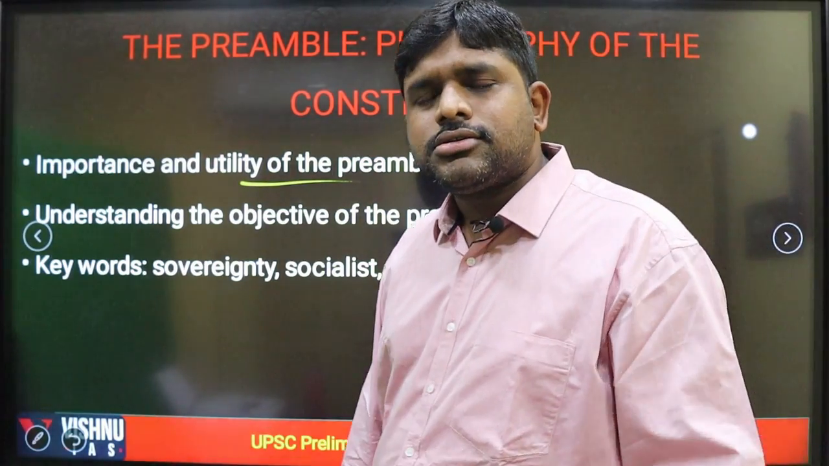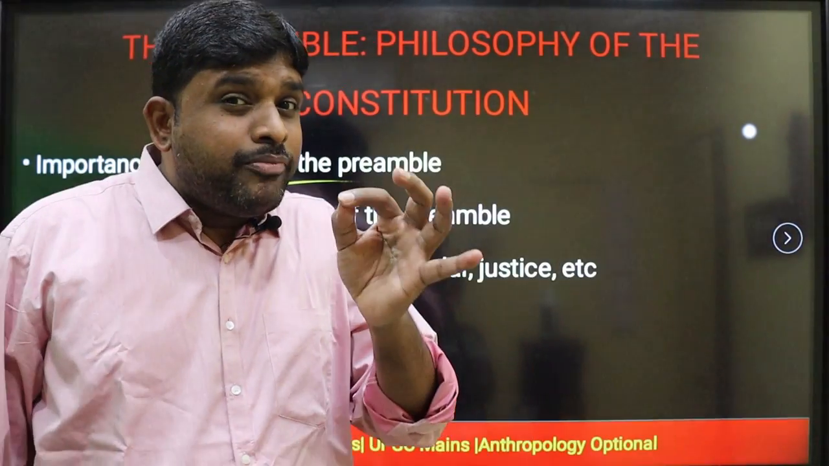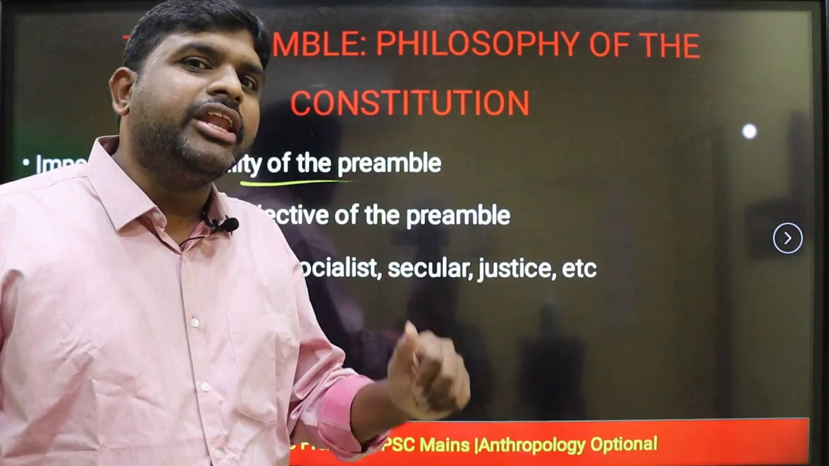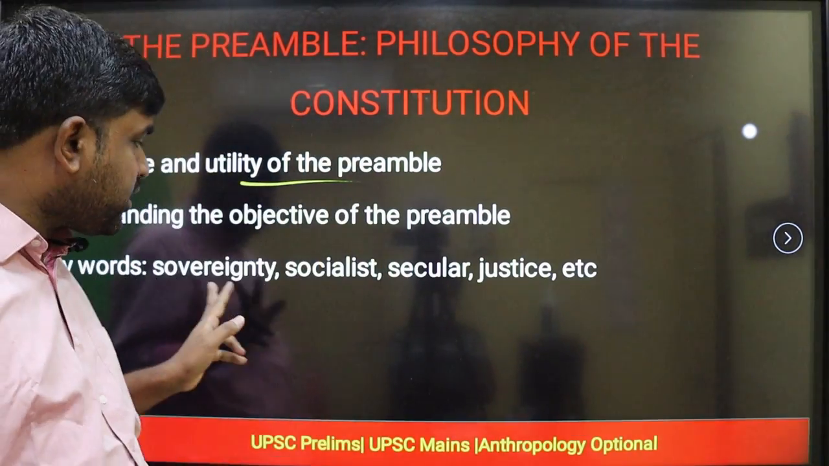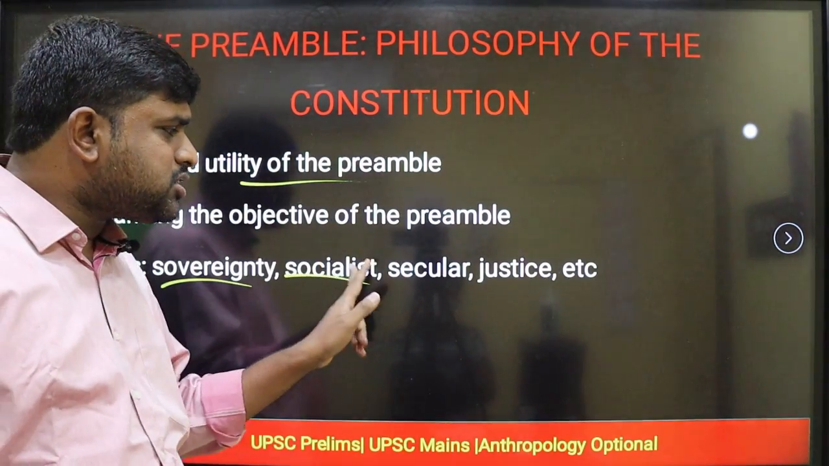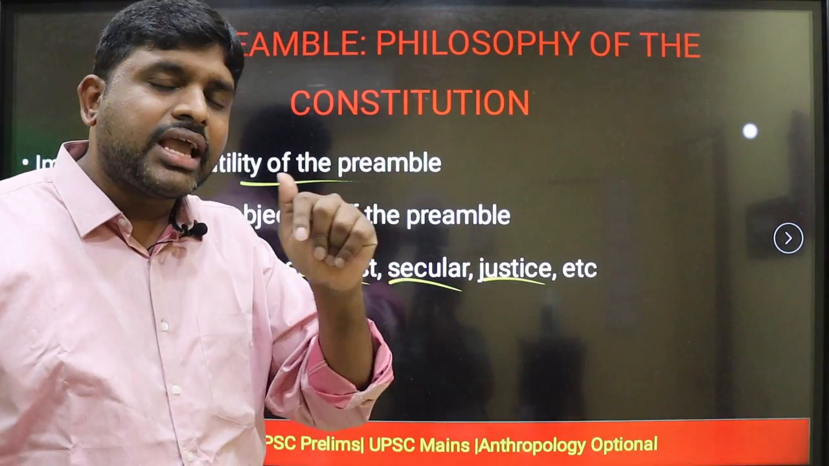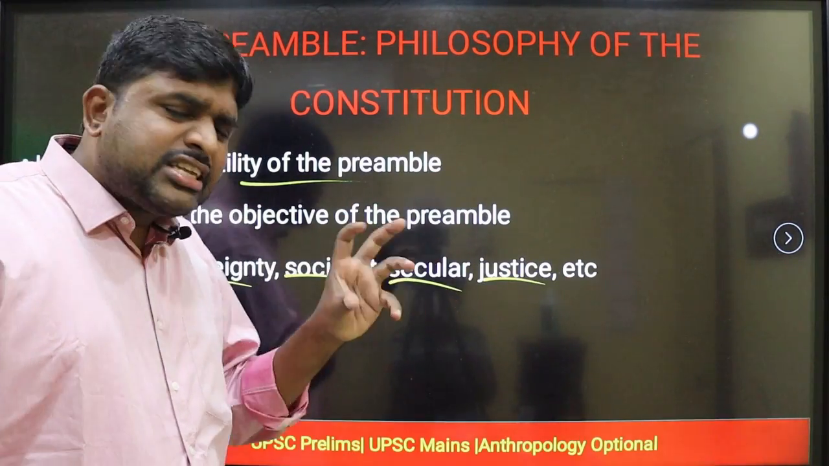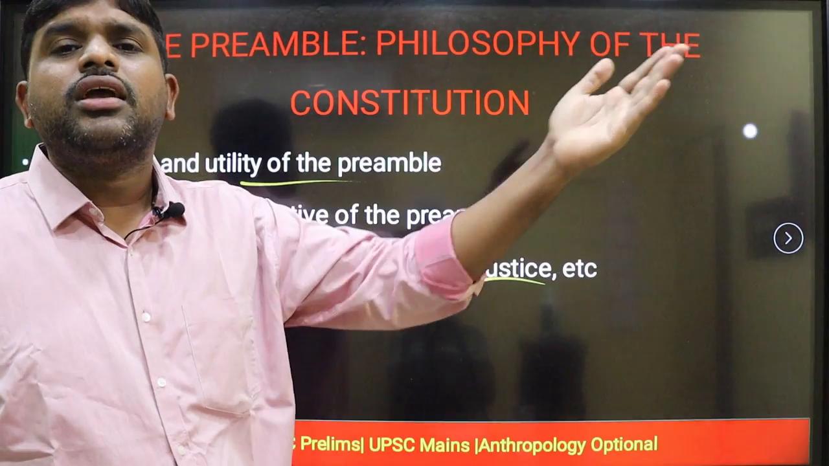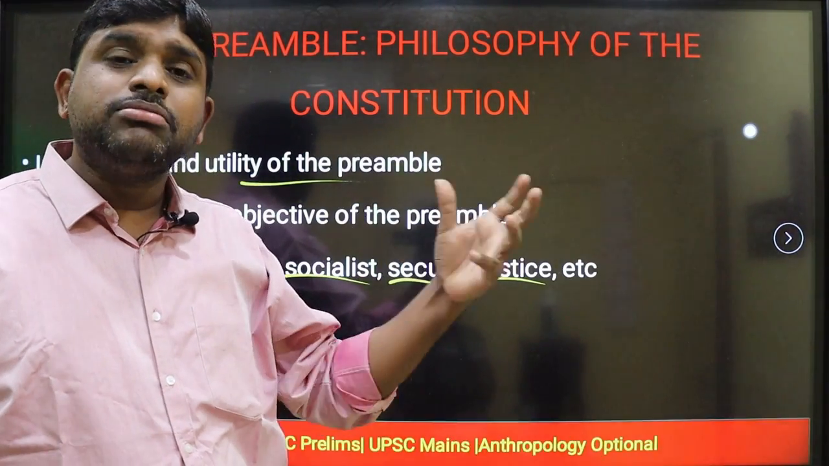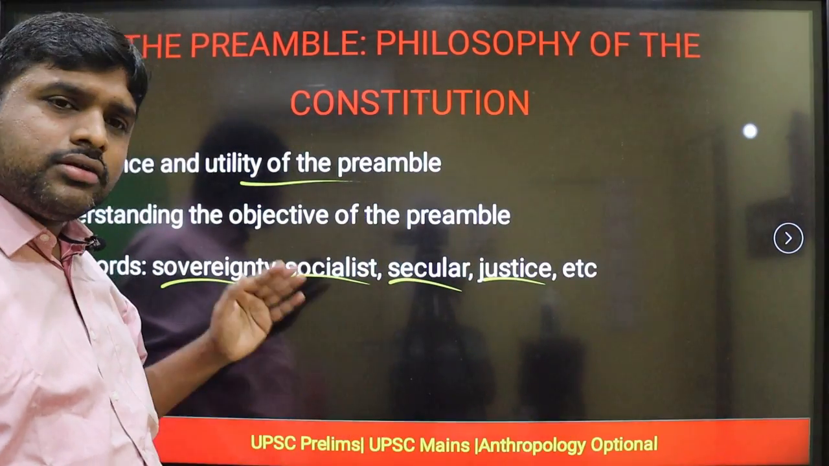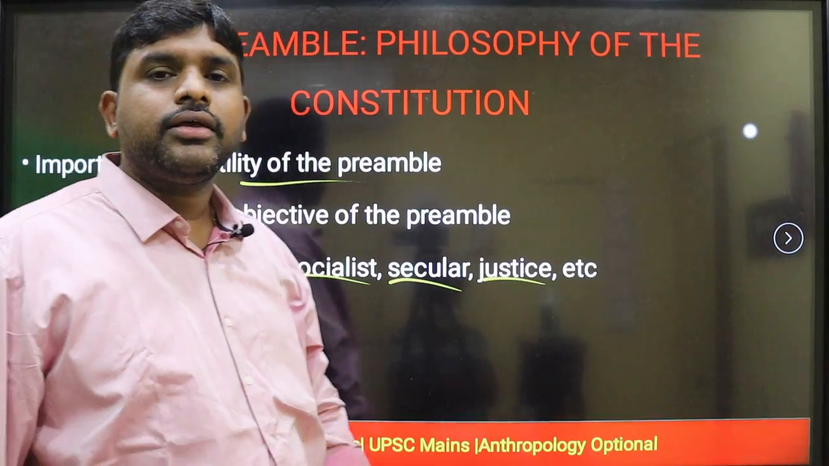So in this preamble, some keywords will be there. You have to understand the meanings of those keywords. I will be explaining about it, like sovereignty, socialist, secular, justice, etc. What is justice? Justice means not the justice which we come across outside. It is something more. Secular, socialist, sovereignty.